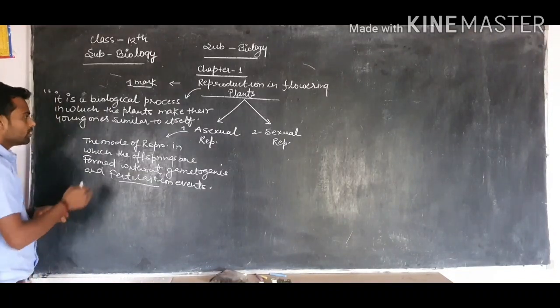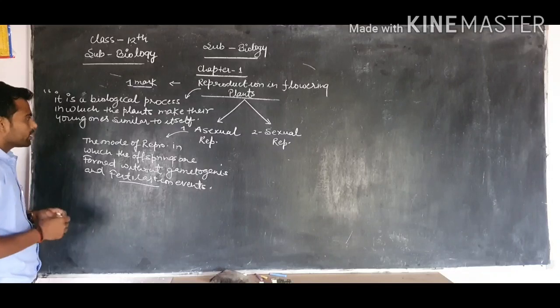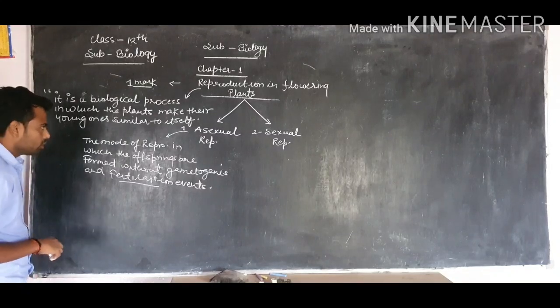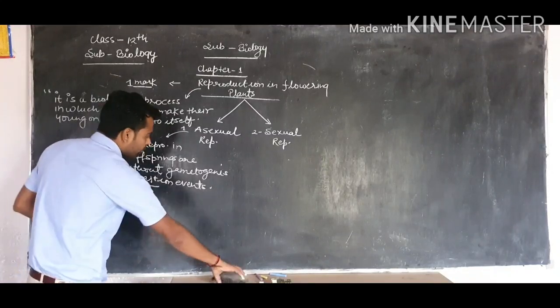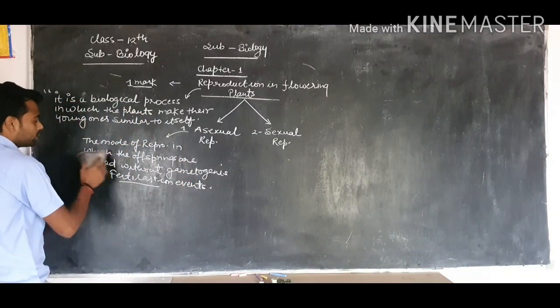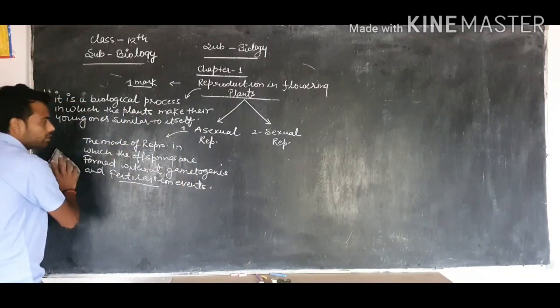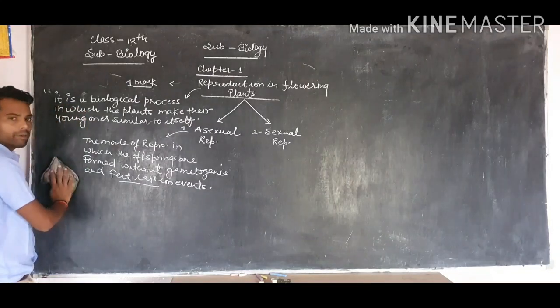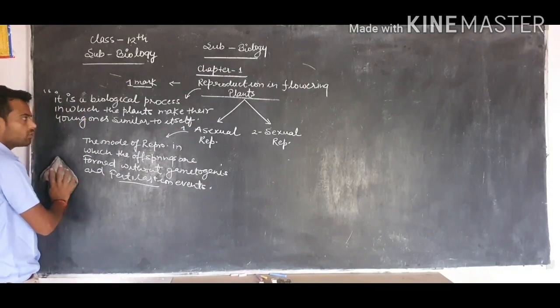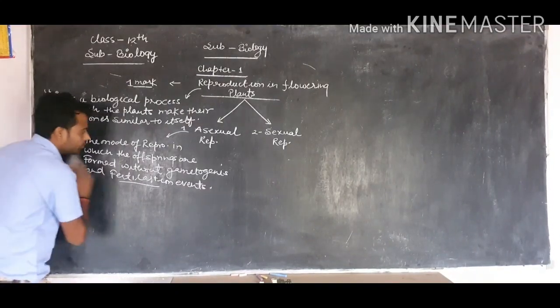So finally, we are discussing asexual reproduction. This is the definition: the mode of reproduction in which the offsprings are formed without gametogenesis and fertilization is called asexual reproduction.